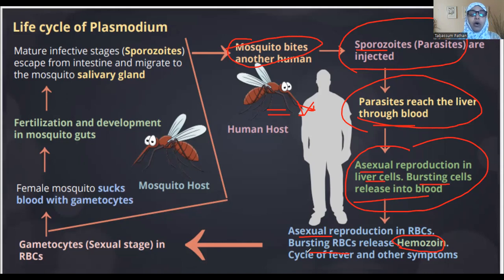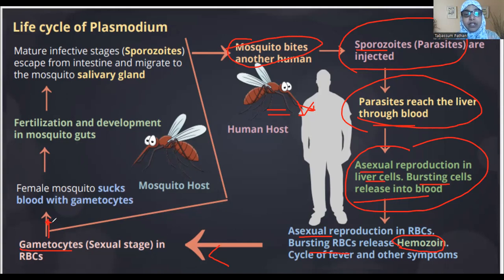Now, once the malarial parasite has taken over the body, after multiplying in the liver and the blood through asexual reproduction, it goes into the sexual reproduction stage. In the RBCs, the gametocytes, which are the sexual stage, can be picked up by another mosquito if it happens to bite that infected human.